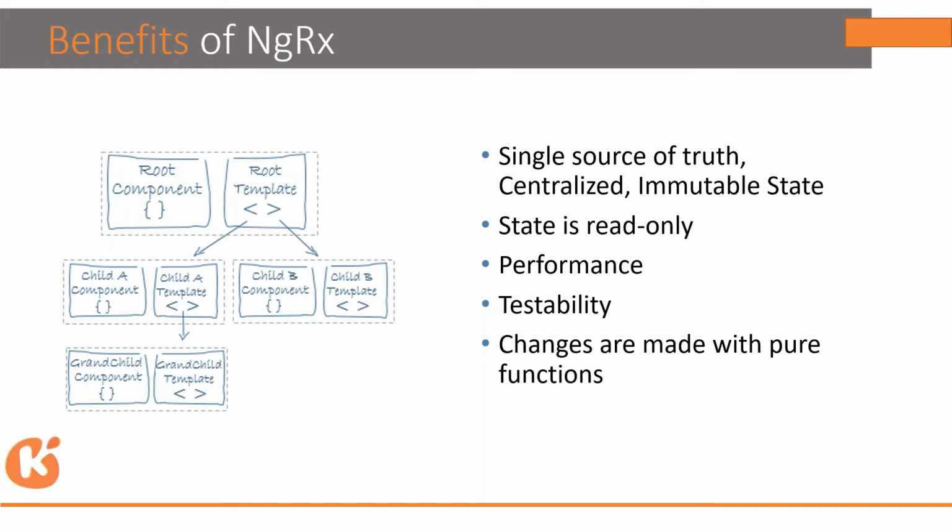They don't have to think, suppose the grandchild doesn't have to think, that maybe child B might have changed the data, or maybe child A might have changed the data, and the grandchild didn't get the information. It is not like that. It is the single source of truth. Maybe child B needs the data, child A needs it, or X, Y, Z, anyone needs the data. They just have to ask the store to give them the state.